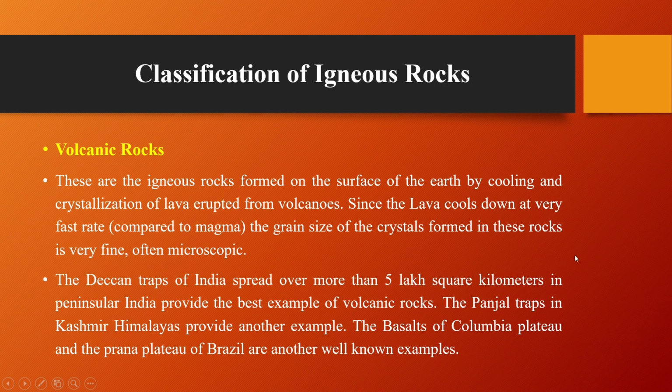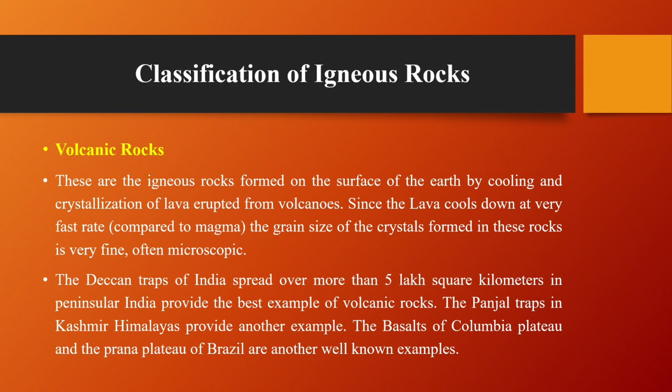Then volcanic rock. These are the igneous rocks formed on the surface of the earth by cooling and crystallization of lava erupted from volcanoes. Since the lava cools down at a very fast rate compared to magma, the grain size of the crystals formed in these rocks is very fine, often microscopic. Whenever the cooling rate is fast, the crystal size is very fine, but when the cooling rate is slow, large crystals are formed.